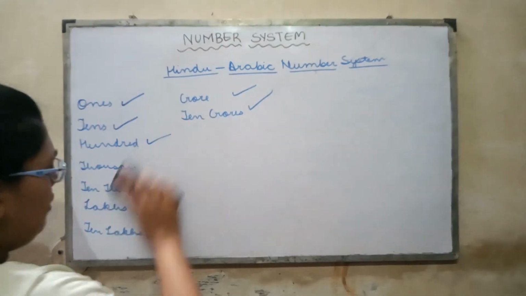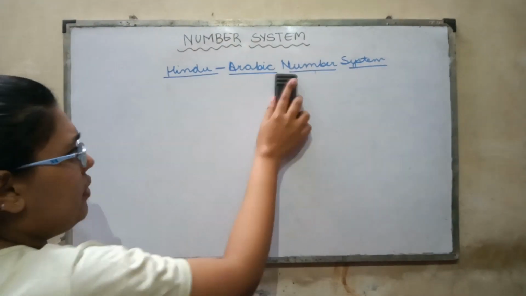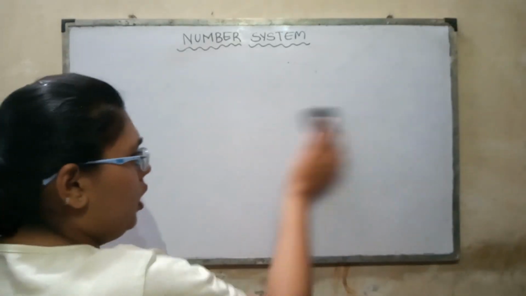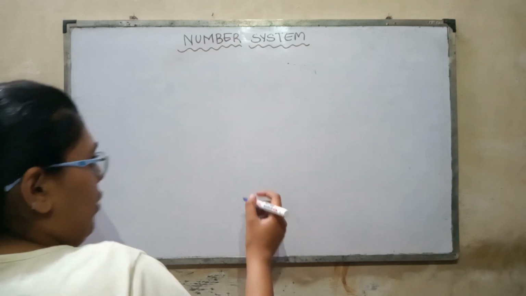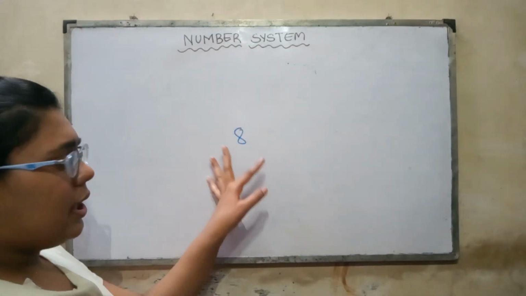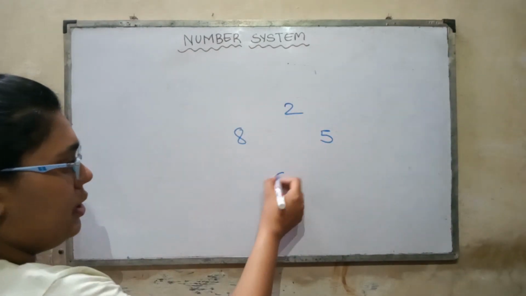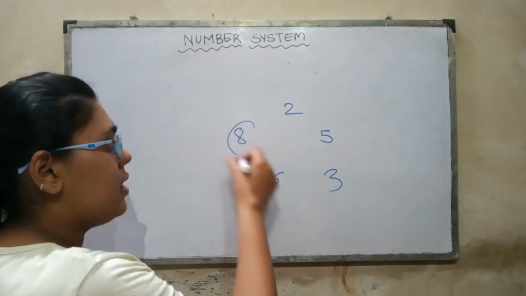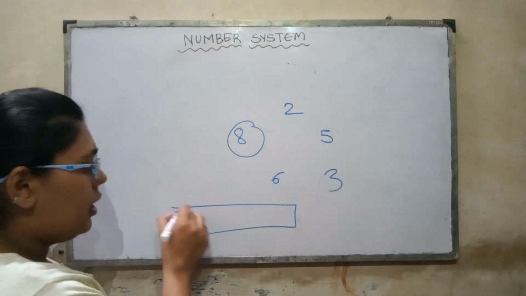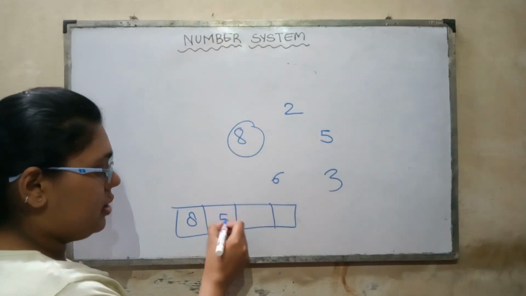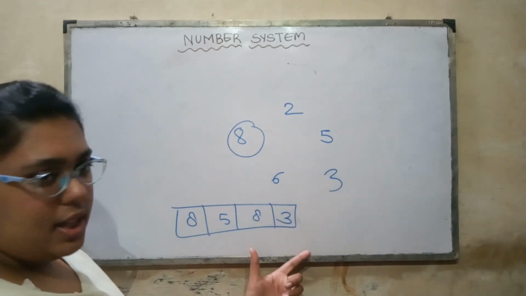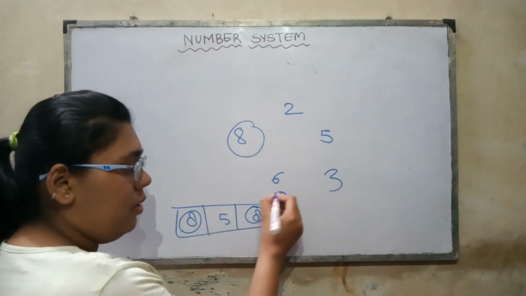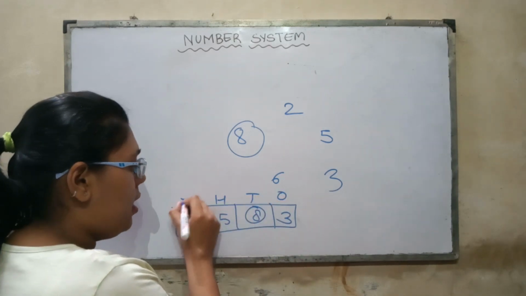So children, what is the face value? According to the name itself, it seems that the face value refers to the face of anything. Okay. So what is the face of a number? The face of a number is whatever it is written, like 2, 3, 5, 6, 8, anything that has been written. So all these numbers, wherever they occur in any sequence of numbers. Like suppose we take this example. Here we have 8 written at two places. If you use the Indian number system, then ones, tens, hundreds and thousands.